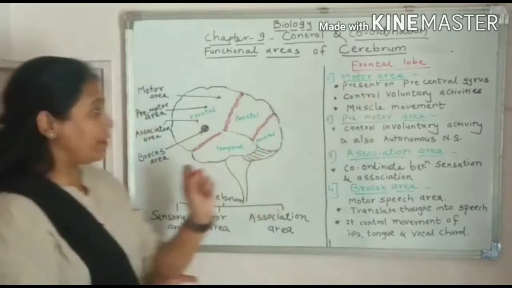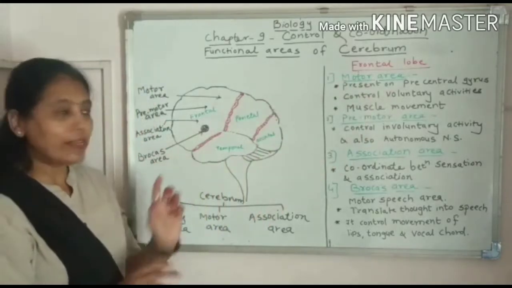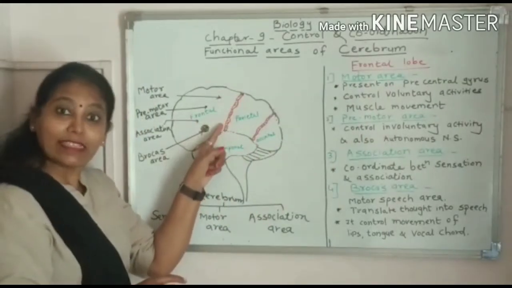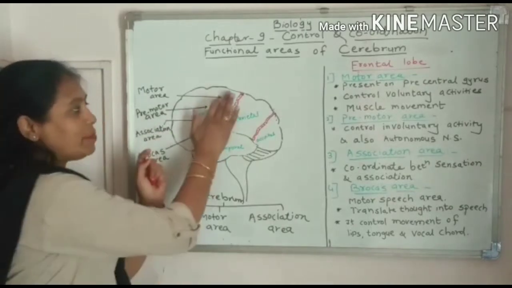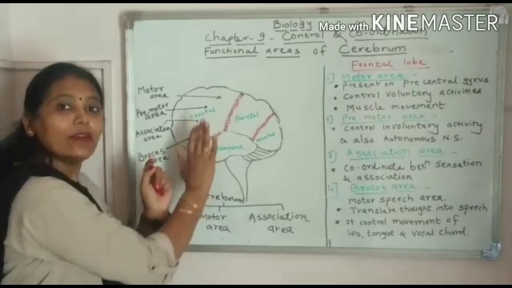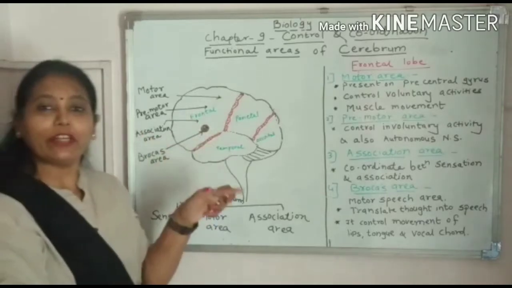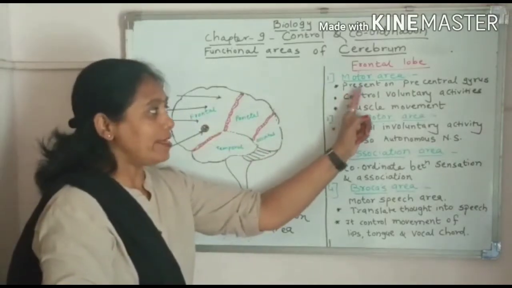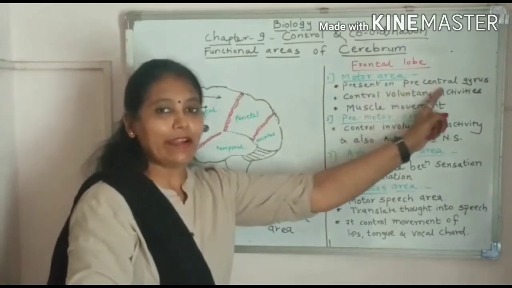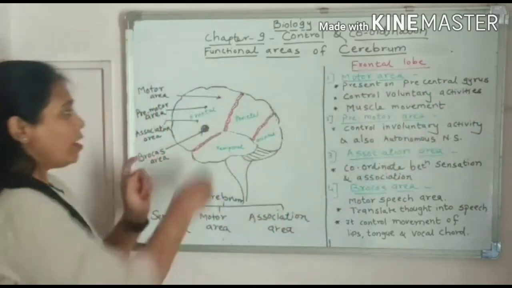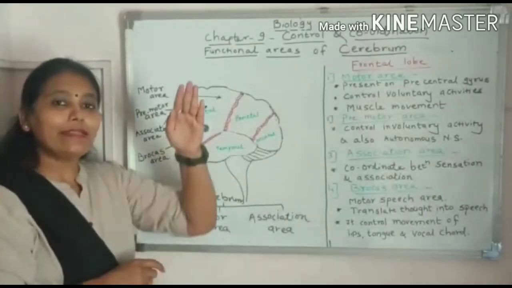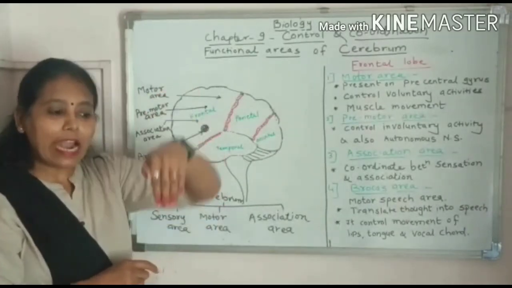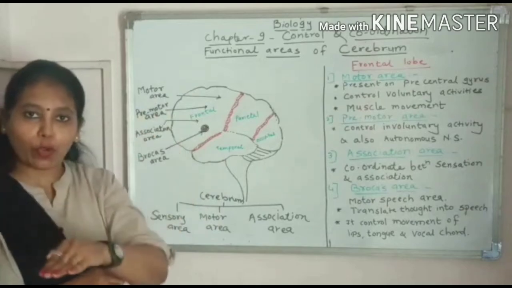Motor area. Where exactly is motor area present? Now this is central sulcus. Just previous to it, this particular area is called motor area. It is present on the precentral gyrus. Now here, we have studied that the brain has so many ridges and furrows.